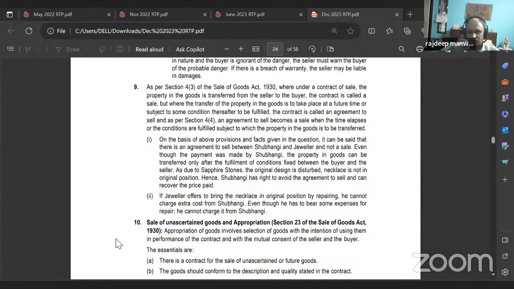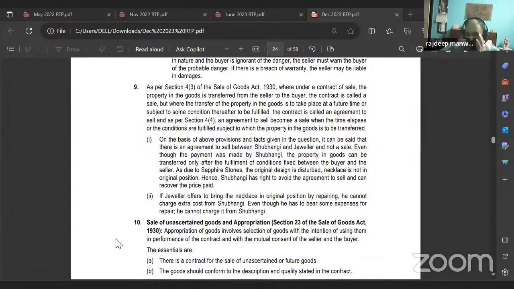As per section 4 subclause 3 of Sale of Goods Act 1930, where under a contract of sale, the property in the goods is transferred from the seller to the buyer, the contract is called a sale. But where the transfer of property in the goods is to take place at a future time or subject to some condition thereafter to be fulfilled, the contract is called an agreement to sell. And as per section 4 subclause 4, an agreement to sell becomes a sale when the time elapses or the conditions are fulfilled subject to which the property in the goods is to be transferred. This you know. Okay. Then.